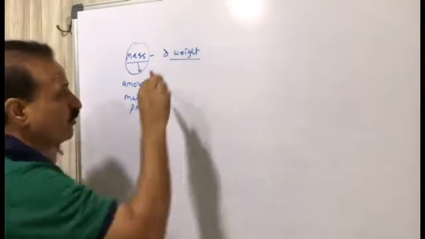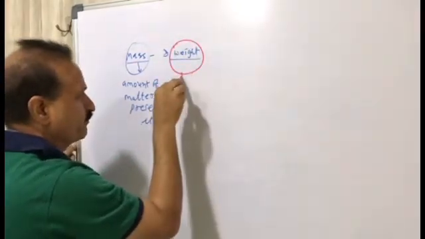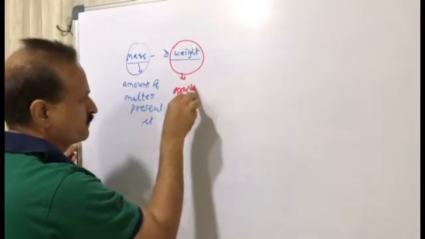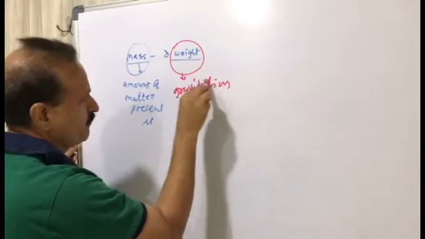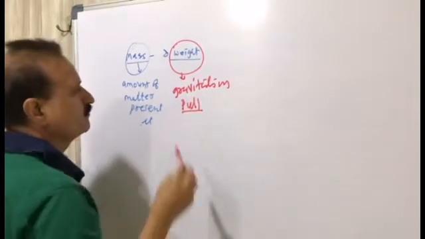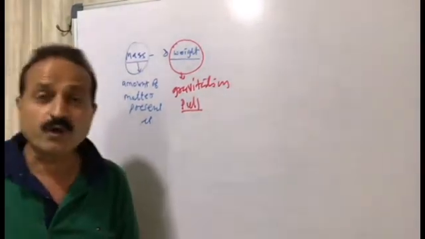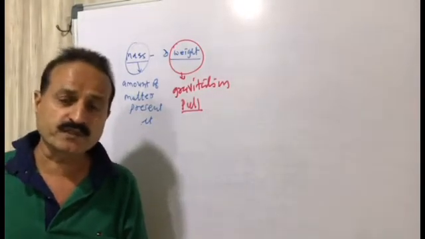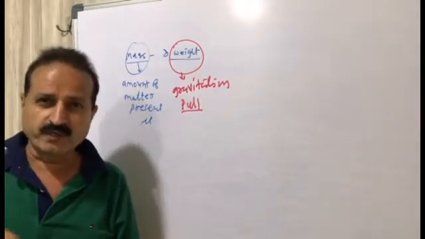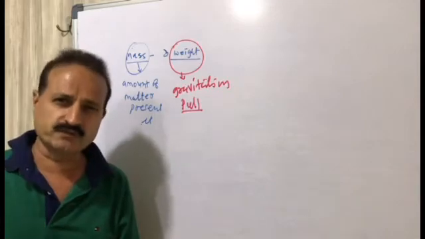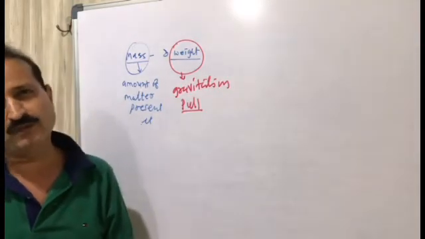While weight is what? Weight is the gravitation pull on the substance. So gravitation pull changes from one place to another place.